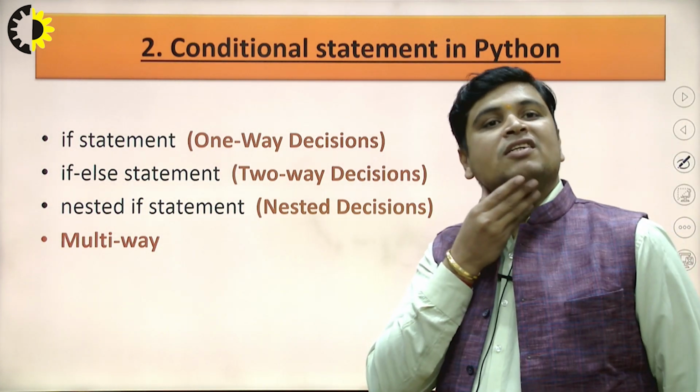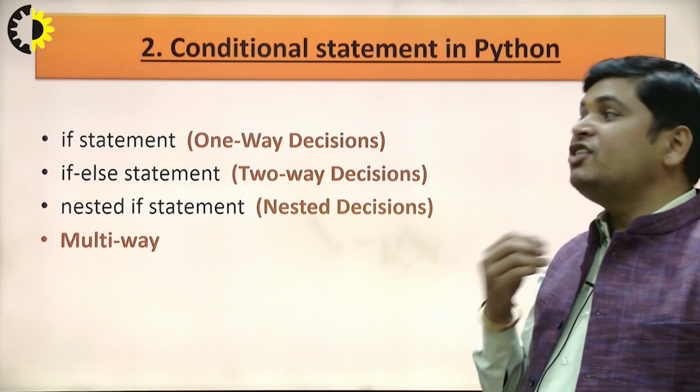It is a very important concept, conditional statements.